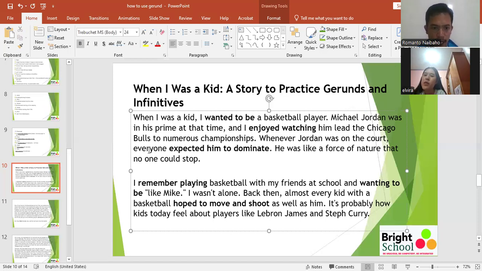And then, everyone expected him to dominate. Is this infinitive or gerund? Infinitive. Okay. Everyone expected him to dominate. Okay. Second paragraph. I want you to read, please. I remember playing basketball with my friends at school and wanting to be like Mike. I wasn't alone. Back then, almost every kid with a basketball hoped to move and shoot as well as him. It is probably how kids today feel about players like LeBron James and Steph Curry.